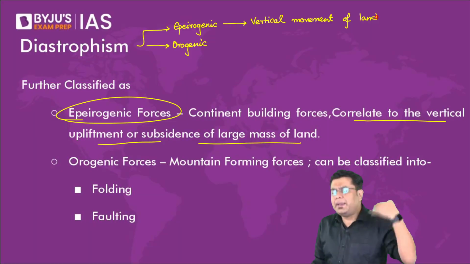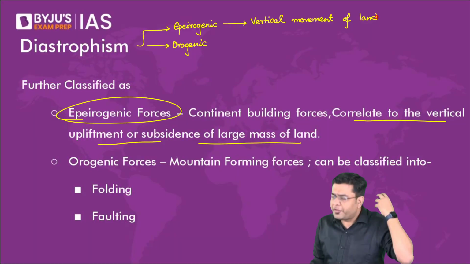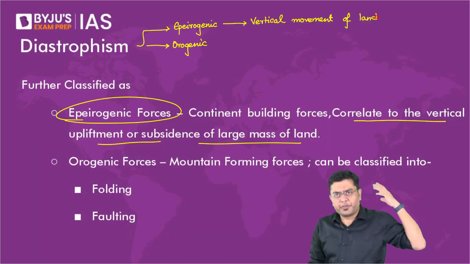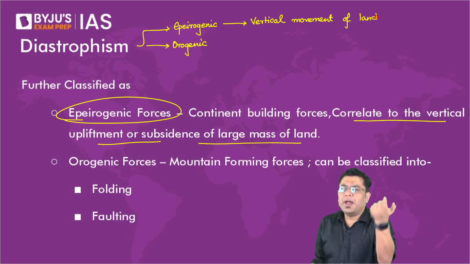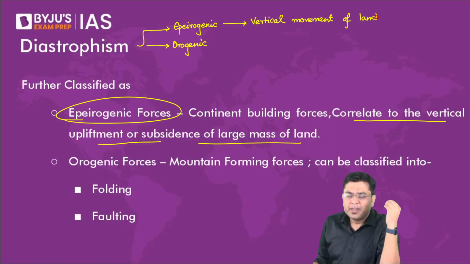And every time that this process takes place, it spans many, many millions of years, where the rate of upliftment will be maybe 1 centimeter every 100 years. Something not even discernible with the common perception or the common observation.